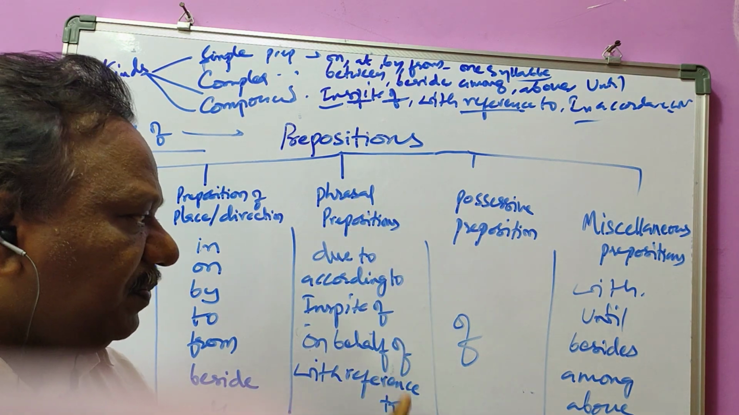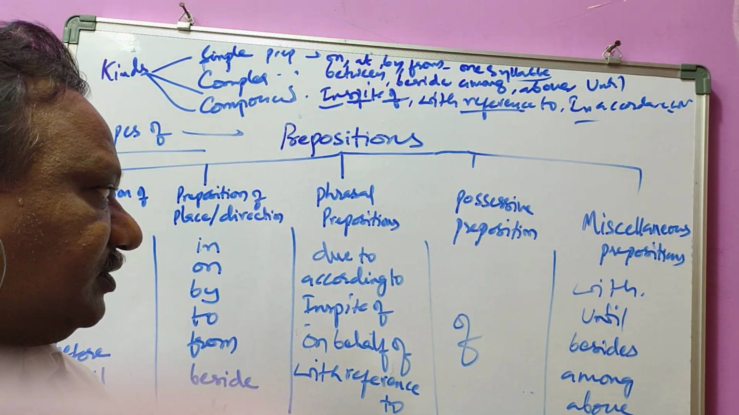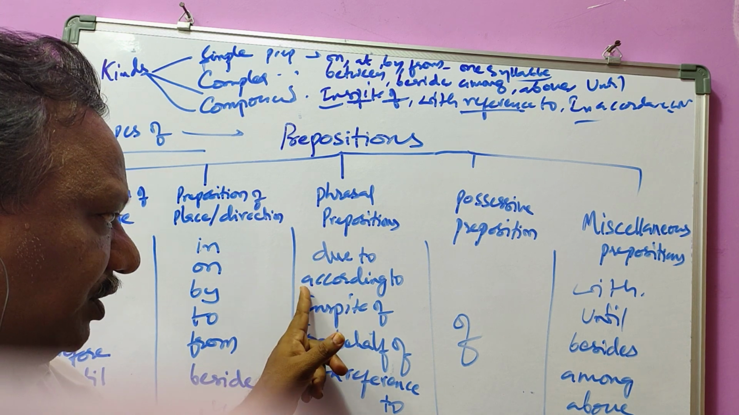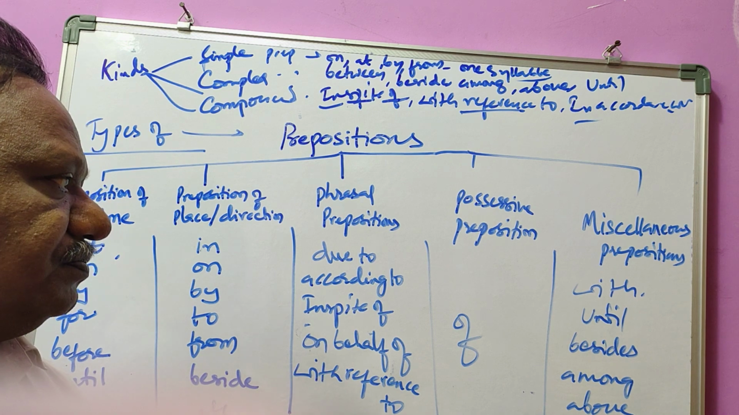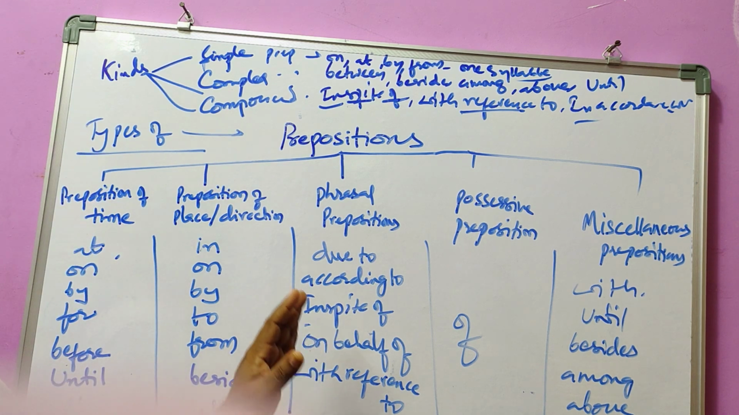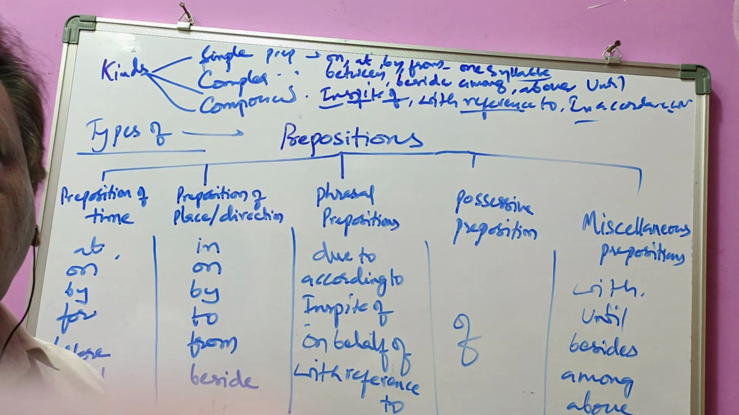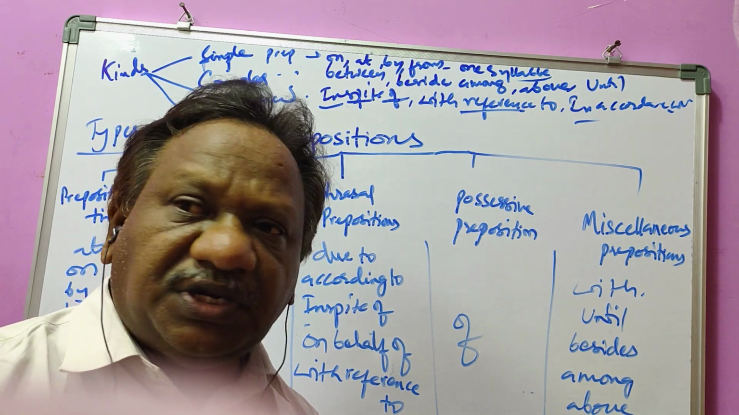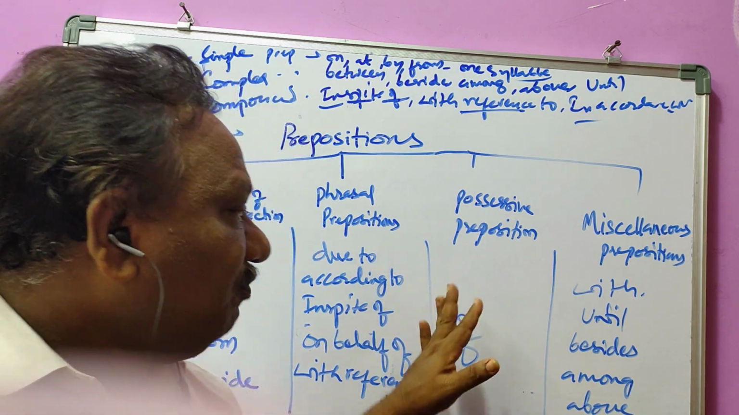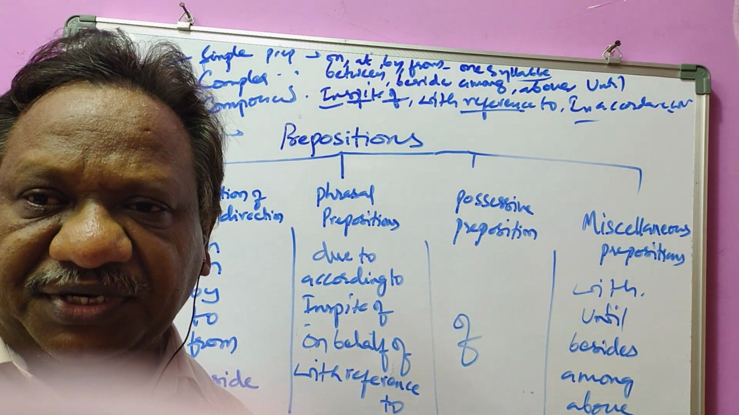Some are phrasal prepositions. Here, phrasal prepositions are nothing but compound prepositions: due to, according to, in spite of, on behalf of, with reference to. These phrasal prepositions generally may be complex or compound prepositions. The possessive preposition is only of. Of can be labeled as a possessive preposition.